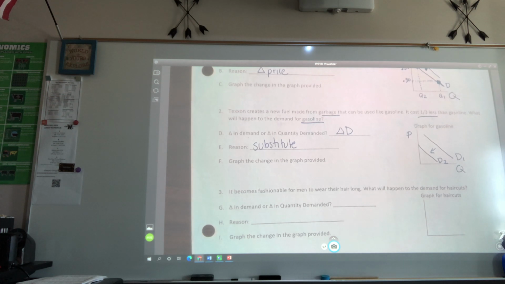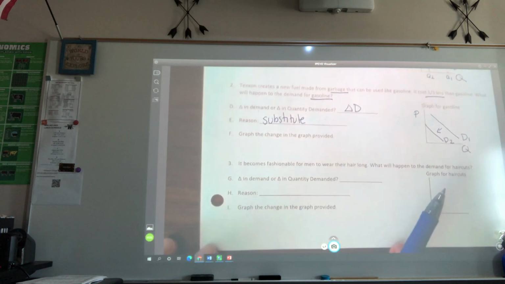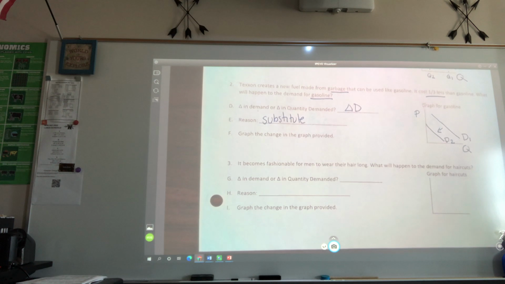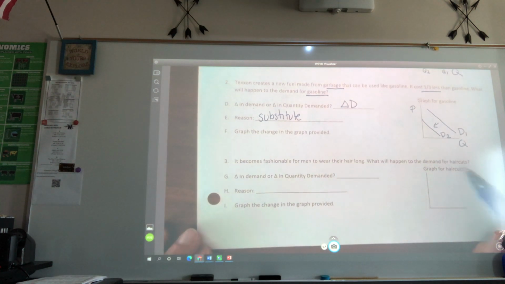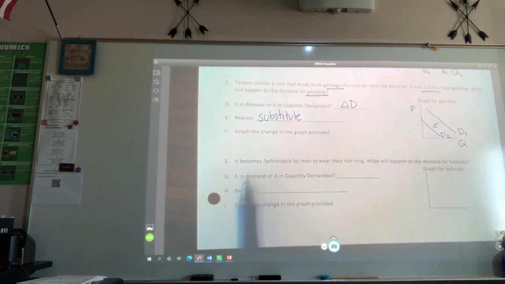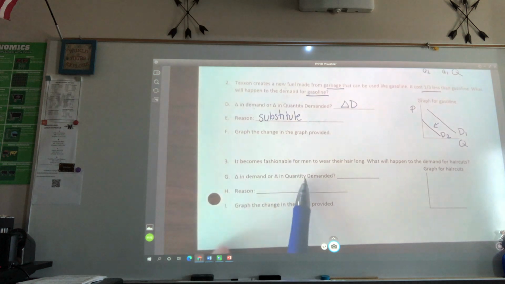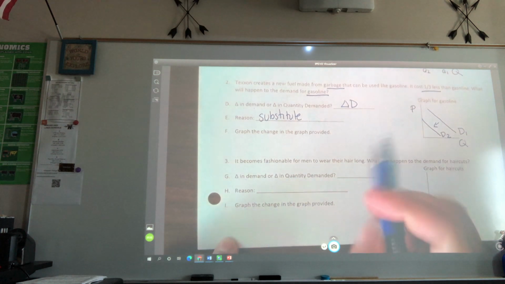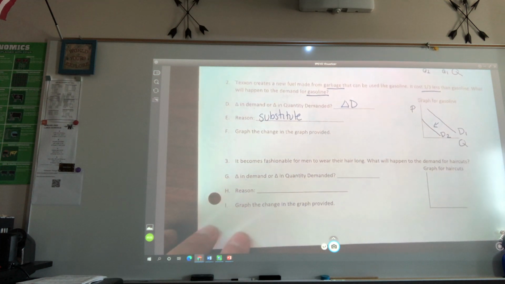Okay, are y'all okay with this one? Okay, let's look at the next one. It says it becomes more fashionable for men to wear their hair long. What will happen to the demand for haircuts? Is this a change? Okay, let's look at this. Is it change in demand or change in quantity demand? I said quantity. Okay, did I see anything in a change in price yet? No, I see a change in demand.